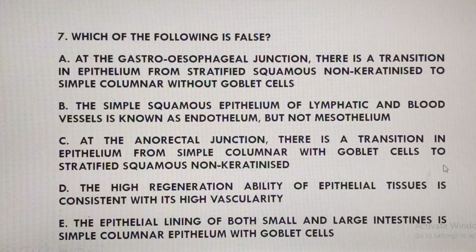At the gastroesophageal junction, there is a transition in epithelium from stratified squamous non-keratinized to simple columnar without goblet cells. Now, that's a very true statement. We know that in the esophagus we are going to have stratified squamous non-keratinized epithelium because it's a wet area subject to abrasion, very close to the external environment. That's a principle.